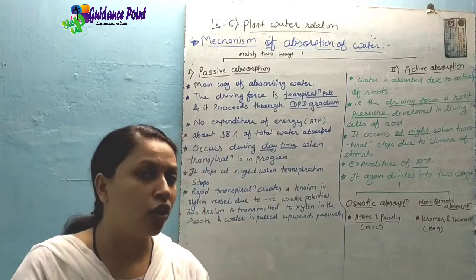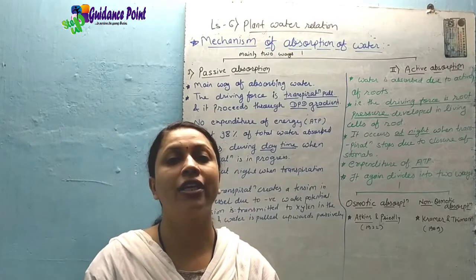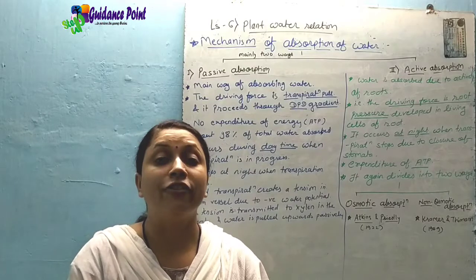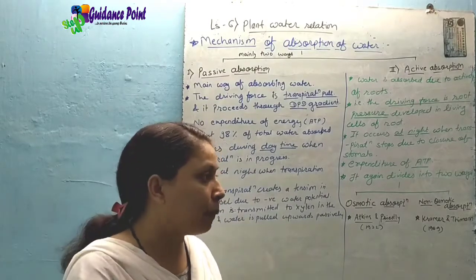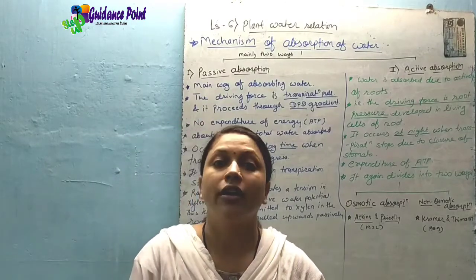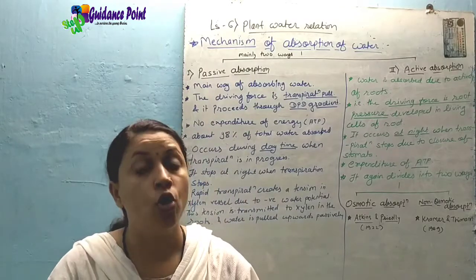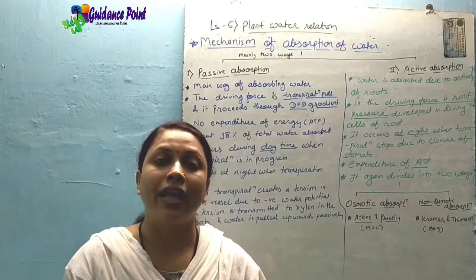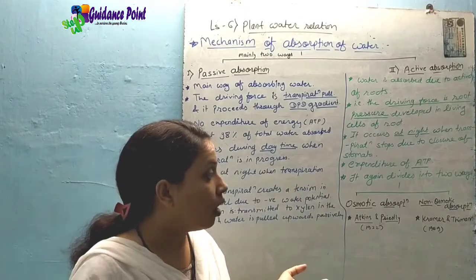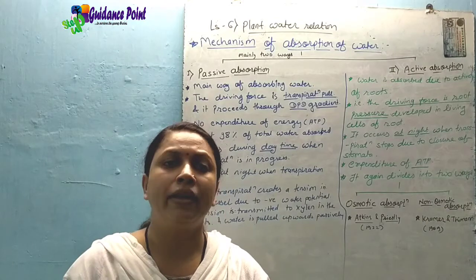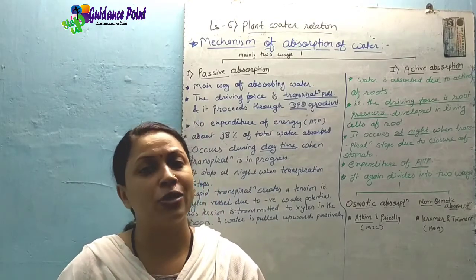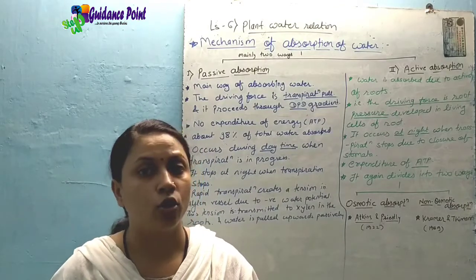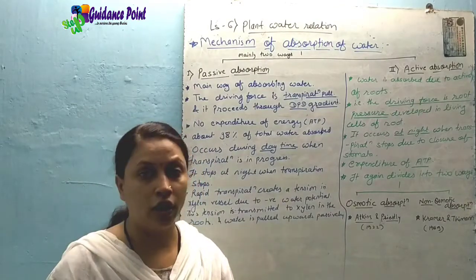If the availability of oxygen is less, means respiration is less, and because of that water absorption is also less. If the temperature is low, at low temperature the rate of water absorption is also low because the rate of respiration is also low. ठीक है? Likewise the same in case of metabolic inhibitors that act on respiration, then the water absorption is ultimately reduced. तो ये हो गया आपका mechanism of water absorption.